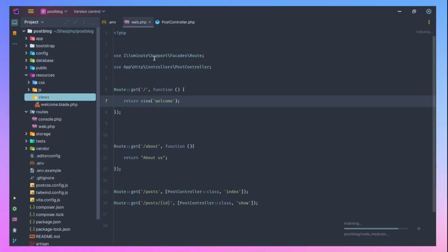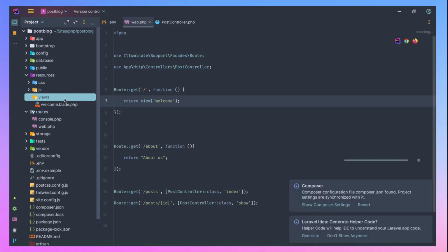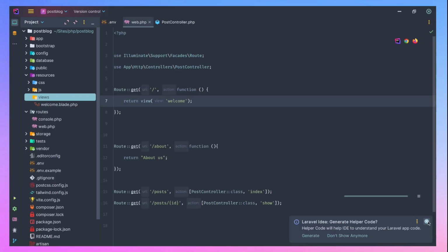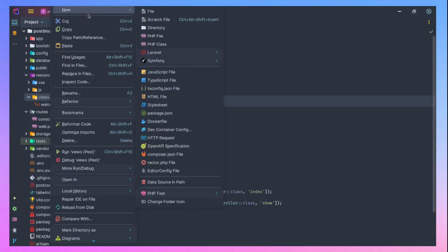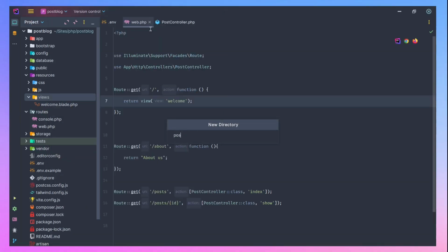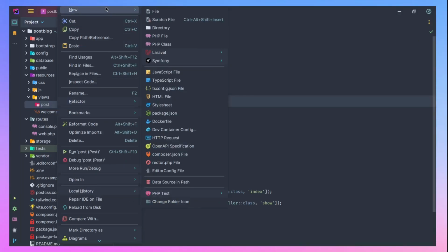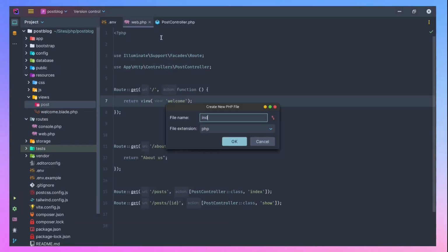What we'll do is let's create a directory for posts first. That's the first thing we'll do here. Let me close all of these, it's just distracting. Now let's create a directory, let's say posts. Then inside that posts, let's just have something like index, which is going to match the index method on the post controller.